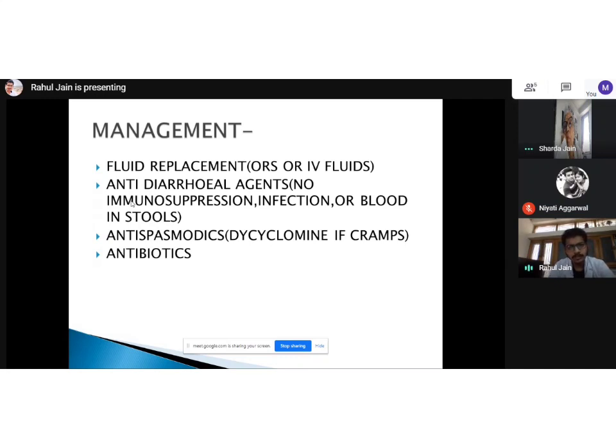First is fluid replacement, then antidiarrheal agents, antispasmodics, and antibiotics. I have mentioned antispasmodics and antidiarrheal agents for the sake of completion, but they are not supposed to be used commonly. The reason is very simple.